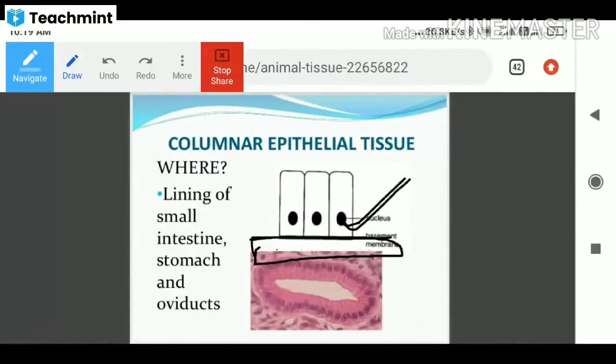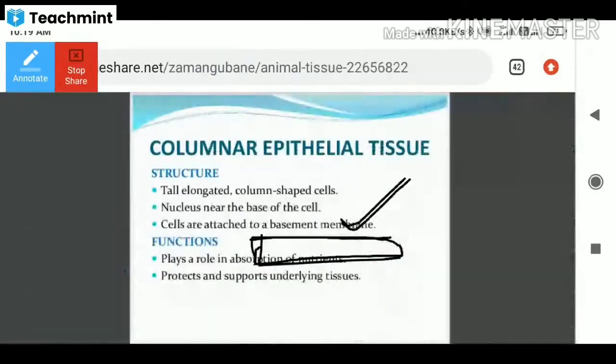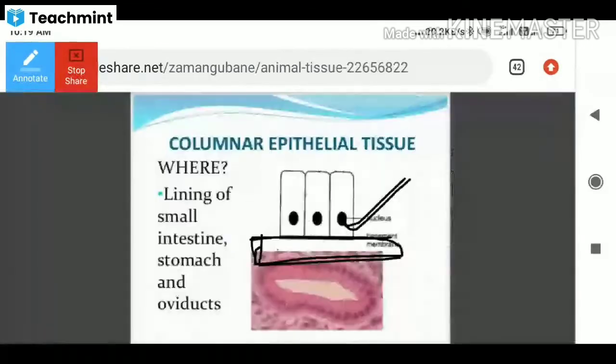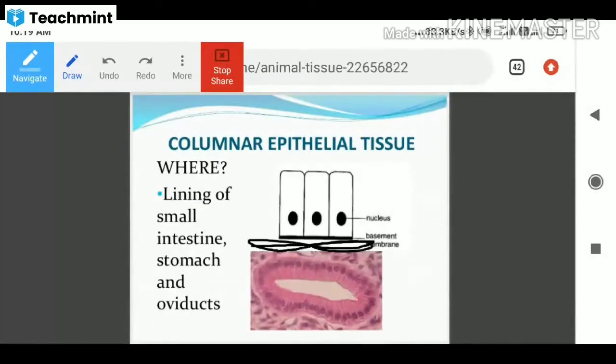Okay, and then the cells are attached to the basement membrane. Here this is the basement membrane and the cells are located here. So they are very tall, the nucleus is located very close to the basement membrane, and the cells are attached to the basement membrane itself.